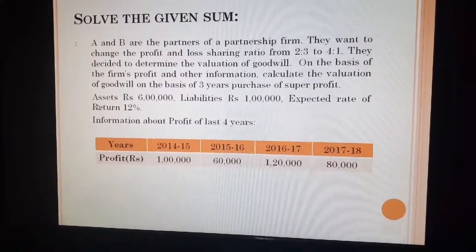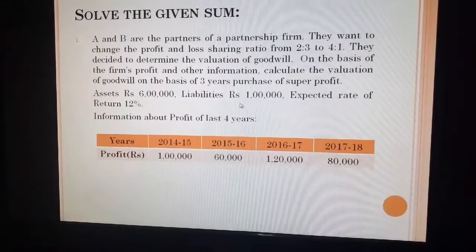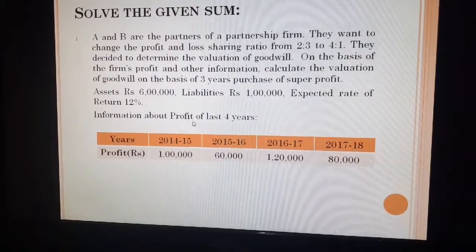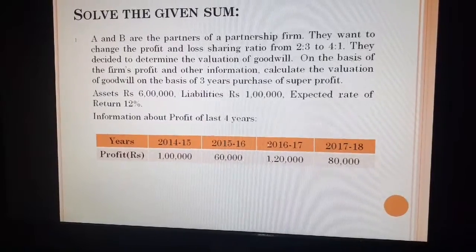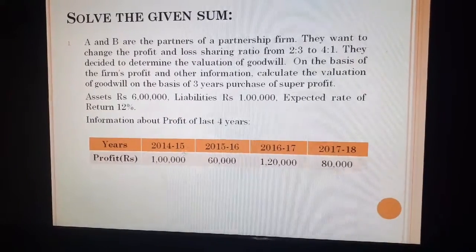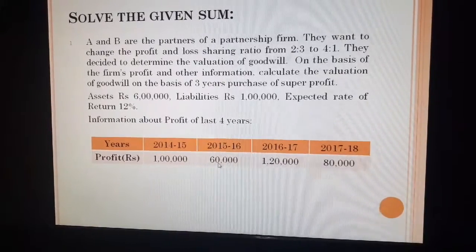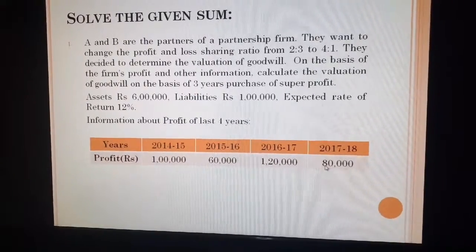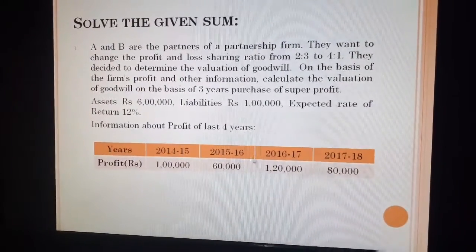Now here it is given assets rupees 6 lakh, liabilities rupees 1 lakh, expected rate of return is given 12%. Information of the profit for the last 4 years is provided. First we observe the years 2014-15, 15-16, 16-17 and 17-18. Now the years are in sequence, so let me observe the trend in the profit. In the first year 1 lakh, then 60,000, then 1 lakh 20,000, then 80,000. So this shows fluctuations. So we have to calculate average profit with the help of the average profit method, that is the simple average profit method.